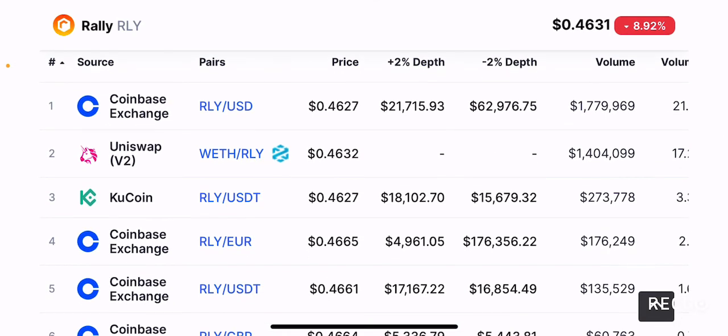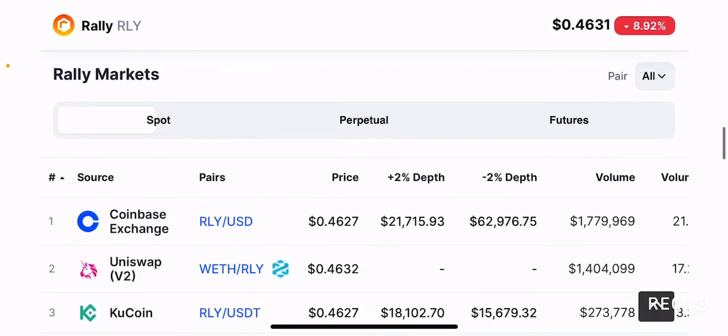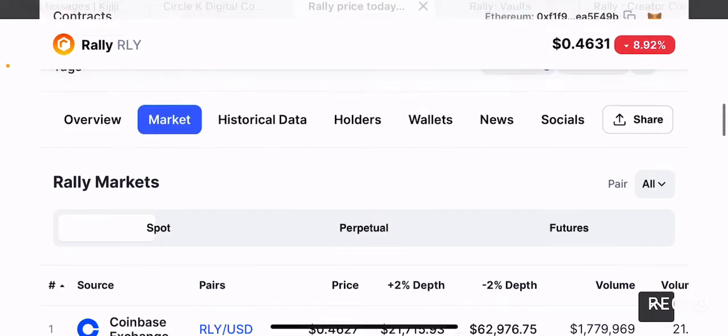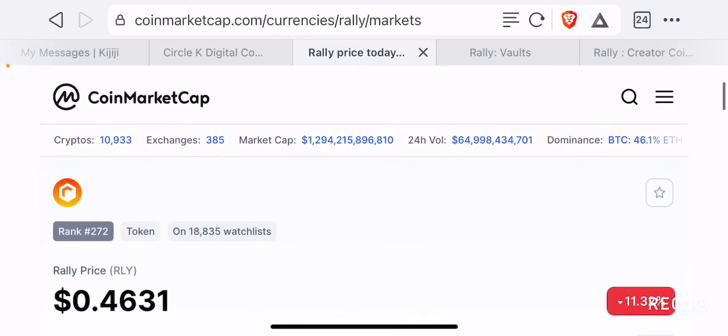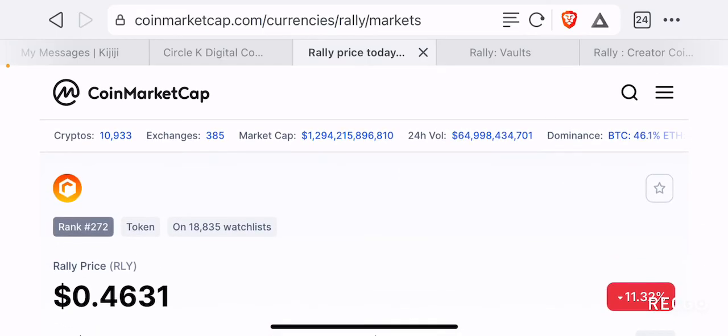Obviously, once a Binance listing happens, the liquidity will be much stronger, which can push the price up, right? But I can definitely say that the Binance listing is coming sooner rather than later. So what's my final verdict on this token? I know that we have covered several other video streaming and content creation platforms in the past, but this platform being relatively new, I don't think that unless it has serious marketing campaigns, this token is going to reach the masses. The only plus point is that since it's not listed on Binance, and Binance doesn't really need to do a lot of legwork because Coinbase has already done it for them, they just need to list it.